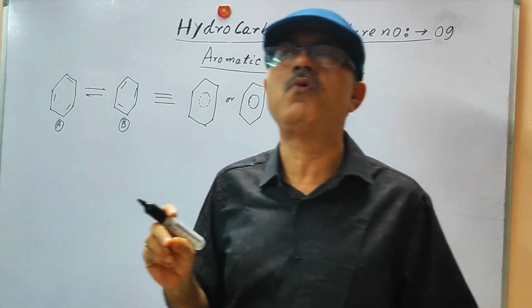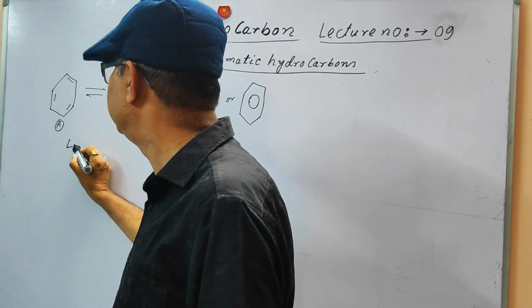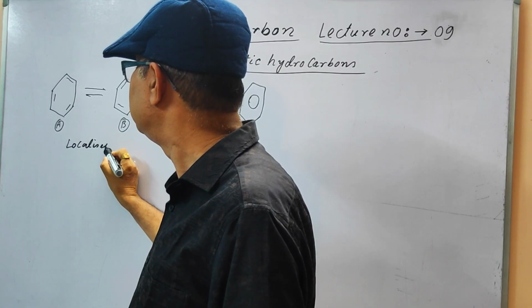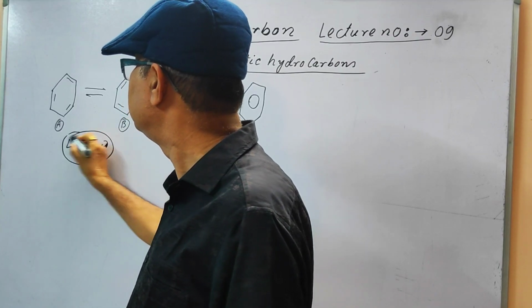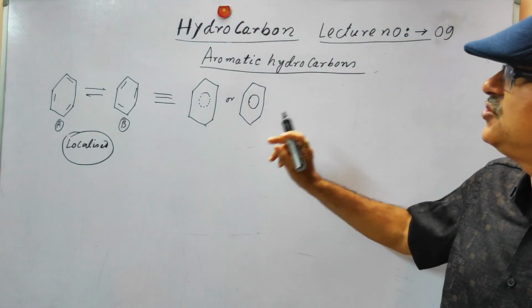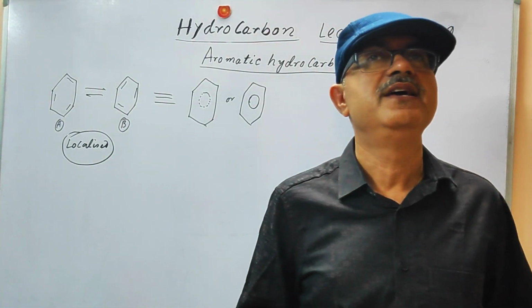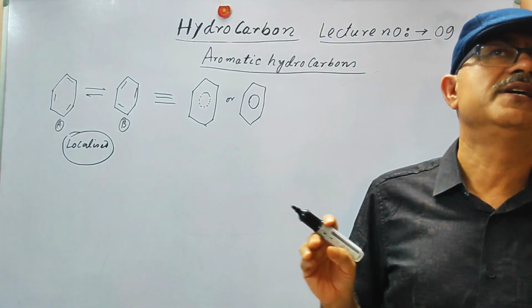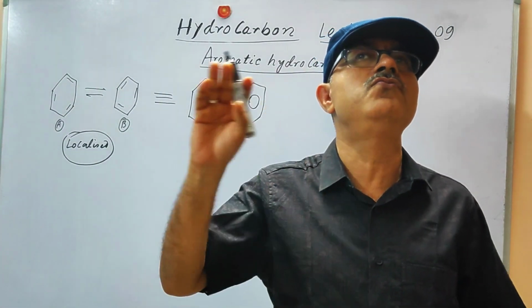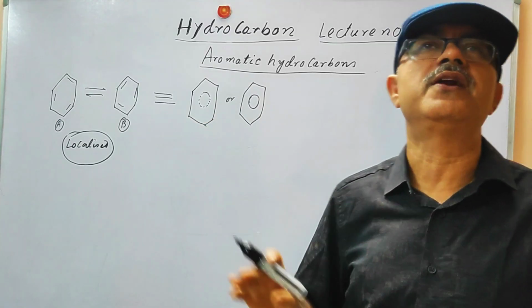Kekulé made the double bond localized, but actually it is not localized. It is delocalized. It is encompassing, or we can say revolving around, all the 6 carbon atoms.